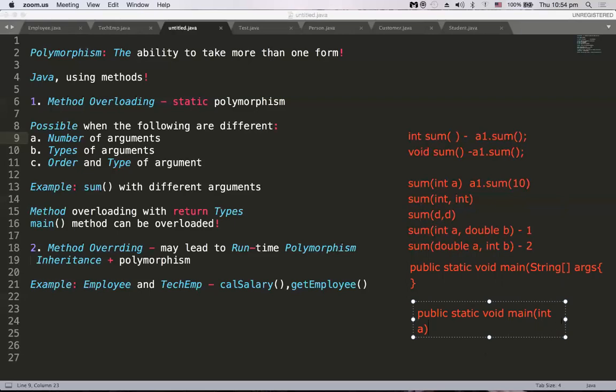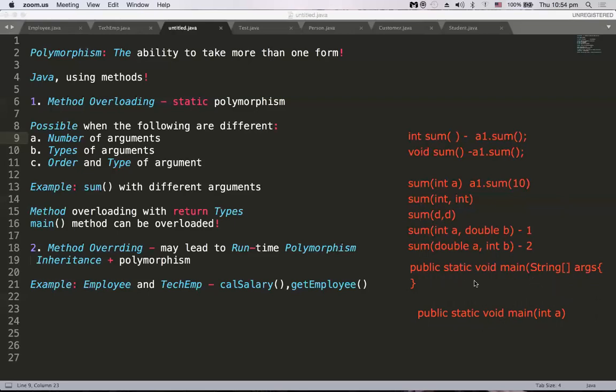I can have another main method which takes some string variable, otherwise two strings, two integers, three integers, double values, boolean values. You can have n number of main methods. But the main method which is required for the JVM is public static void main string array args.